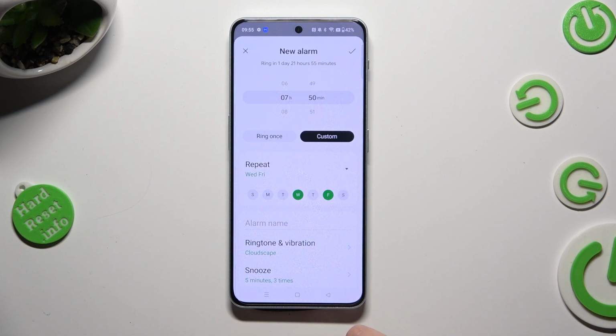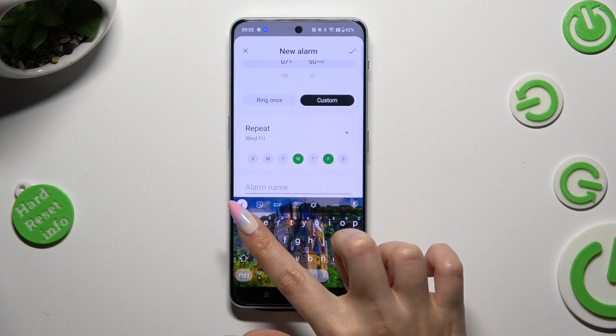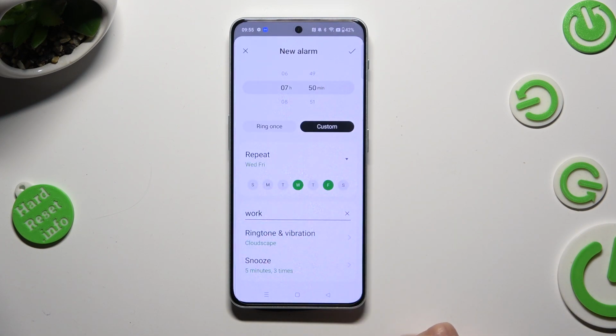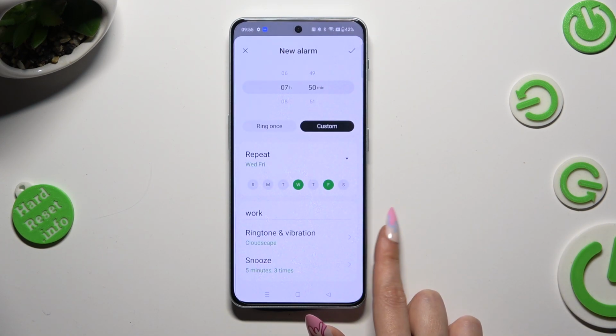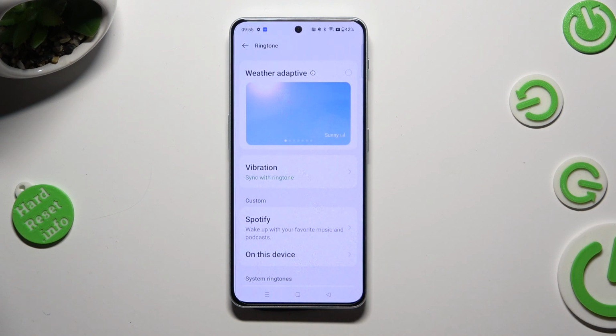Following that, click on Alarm Name. Label your alarm however you wish to, if you wish to, and scroll down to access ringtone and vibration. Now select the best option for your incoming alarms.